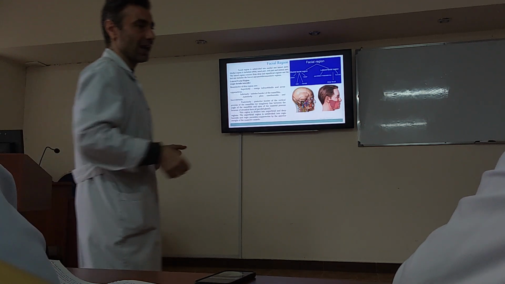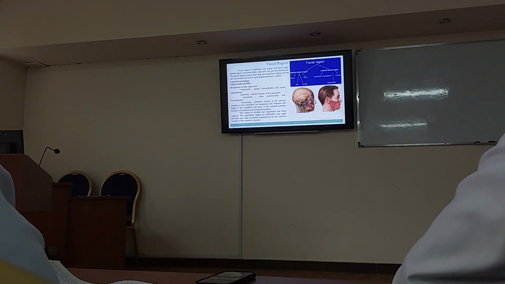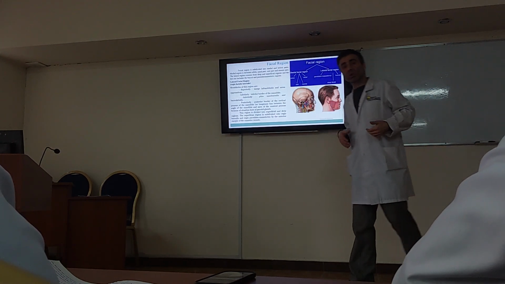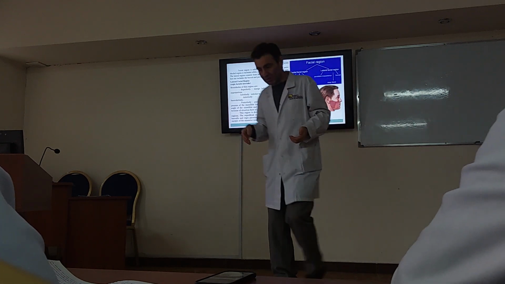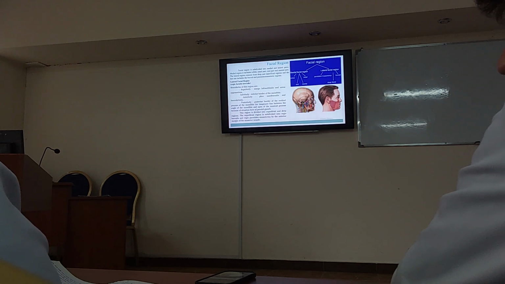Very well, now write please, superficial lateral face region. Superficial lateral face region. And look at the second picture. Again, we understand that the superficial lateral face is located superficially to these three structures.